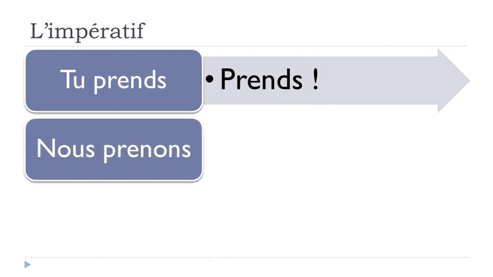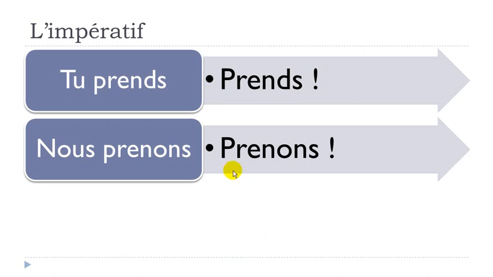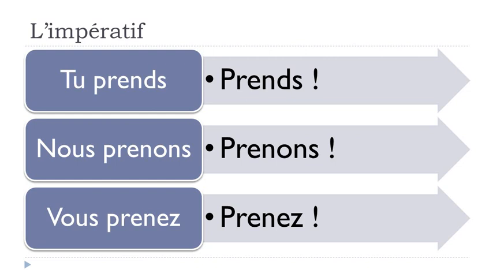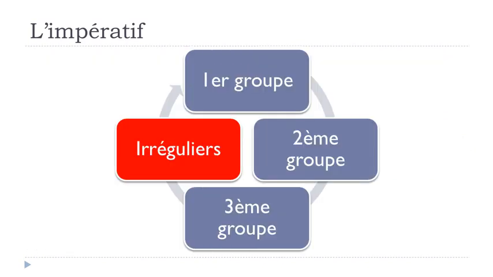All right, then nous prenons at the present form, we'll get this prenons, and the last one, vous prenez, you will get prenez. Okay, so third group of verbs, actually it's quite easy because you don't touch anything, you don't change anything, you just take away this pronom personnel, and you will have your imperative form. Okay, of course, as usual in French, we've got some irregular verbs.